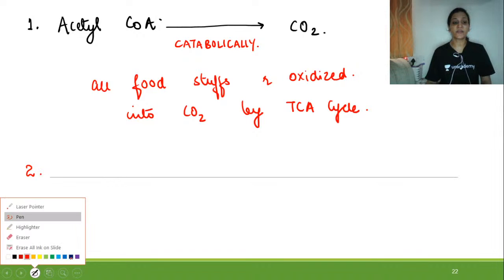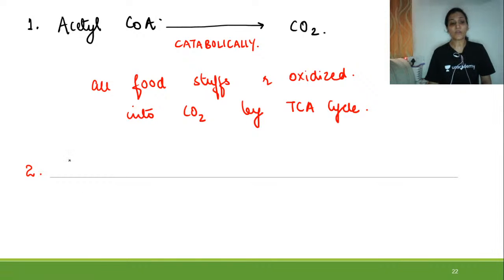The second role we are going to see is the anabolic role. What are the anabolic roles? The very first anabolic role is formation of aspartate from oxaloacetate.